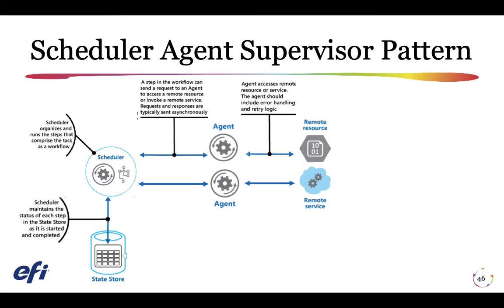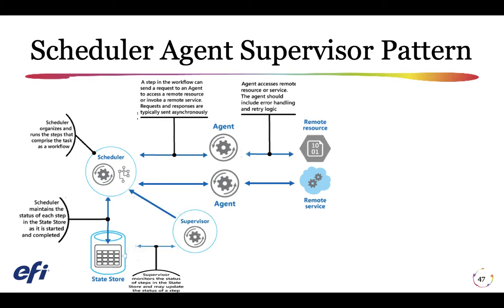The agent contains logic that encapsulates a call to a remote service or access to a remote resource referenced by a step in a task. Each agent typically wraps calls to a single service or resource, implementing the appropriate error handling and retry logic. If the steps in the workflow being run by the scheduler use several services and resources across different steps, each step might reference a different agent. This is an implementation detail of the pattern.